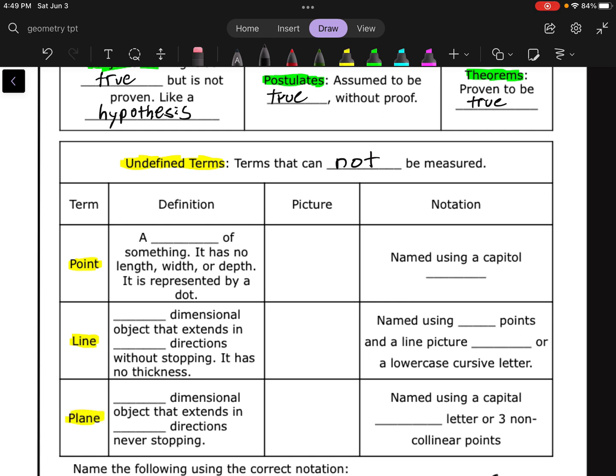So a point is just a location of something. It has no length, width, or depth. It is represented by a dot. So this is what we would expect to see anytime we see a point. And you're going to notice that I put a capital letter next to it because that's how we name it. So in that picture there, that would be called point A. It's just a location there. I know that we represent it with that dot, and I might be able to take a ruler and actually measure that dot, but that dot's a representation. It's not the actual point.